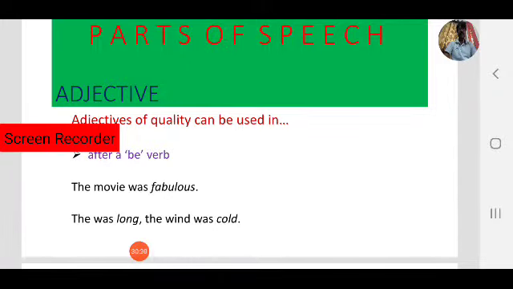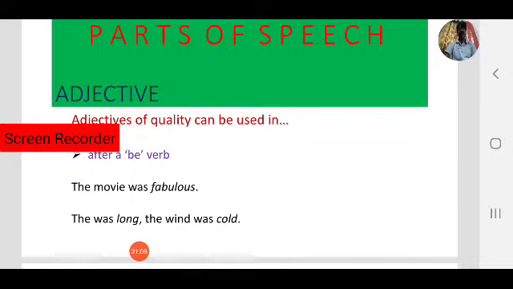The movie was fabulous. Here, what is the be form? Yes, was. The movie was, that is a state, a be verb here. After the be form, fabulous means very attractive, very excellent. The movie was very excellent. So observe how adjectives of quality were used in the previous example: before a noun. The second case here is used after a be form, a be verb.